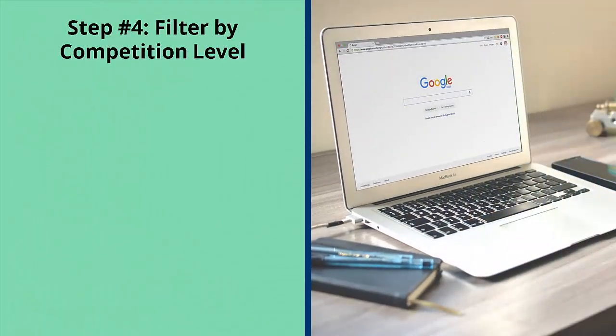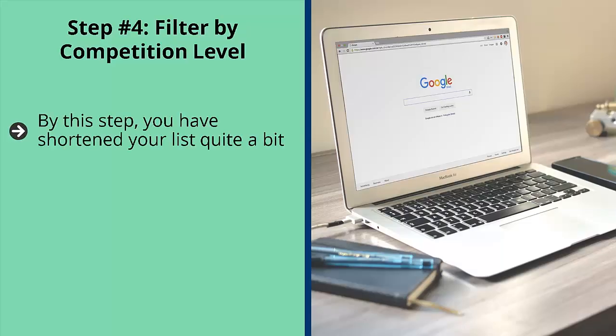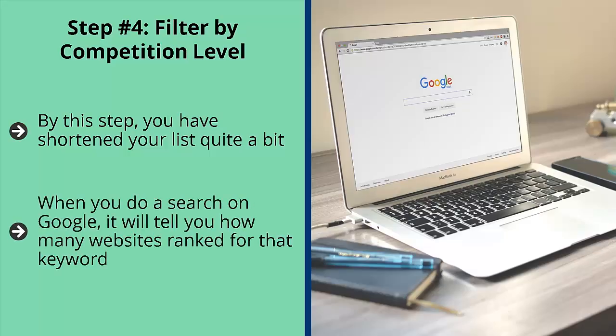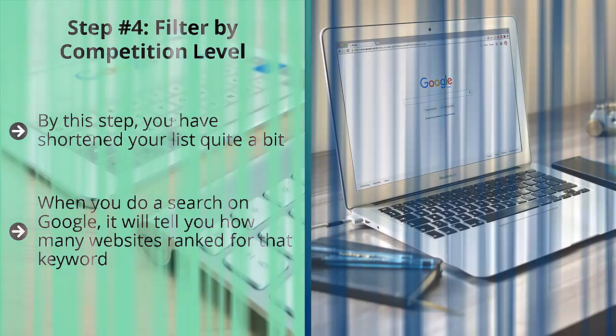Step number 4, filter by competition level. By this step, you have shortened your list quite a bit. The next step is to enter each of the keywords related to the niches that are still on your list into Google's main search box. When you do a search on Google, it will tell you how many websites ranked for that keyword. Take note of this. You will then see how many competitors you have on average per niche. With this information, eliminate niches on your list that have too much competition.